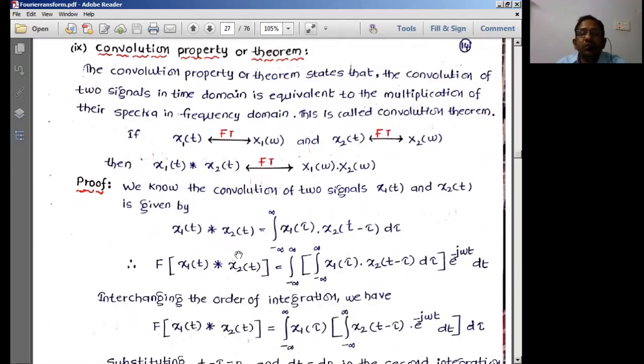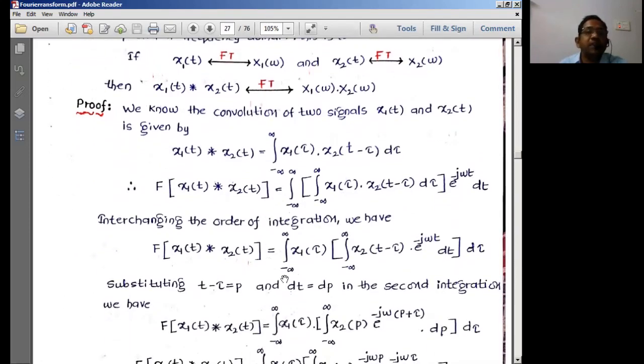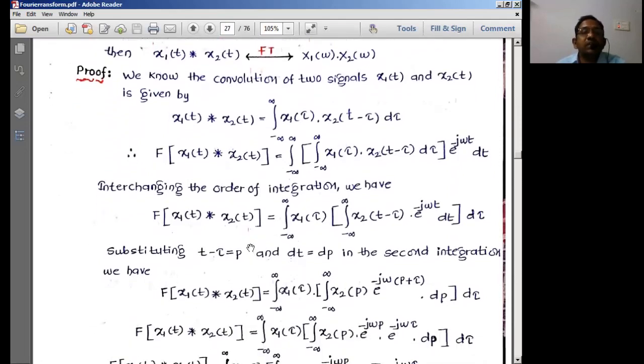So what is the meaning of convolution? It is something like vector multiplication, known as convolution for us. It is as simple as that. So let us try to convolve two signals, x1 of t star x2 of t. Here convolution means one signal is kept fixed, the other signal gets varied and shifted, and these two are multiplied, the result is taken out, and the sum of all these results is going to be the resultant signal. So that is the convolution property.